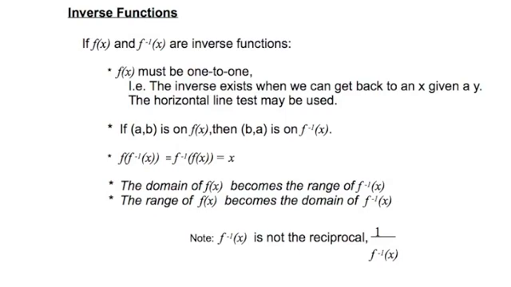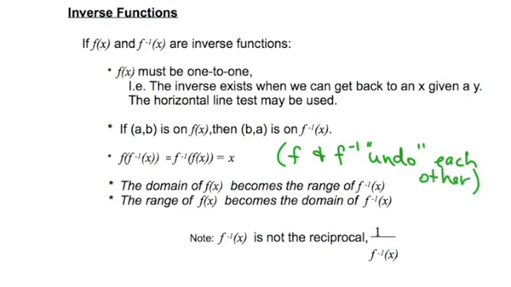If the point on f of x is (a, b), then I switch the coordinates and get a corresponding point on the curve f inverse. f of f inverse, the composition function, is the same as f inverse of f, and that gets me back to x. In other words, f and f inverse "undo each other." I'll put that in quotes just because that's not very fancy mathematical wording, but colloquially it makes sense. The domain of f of x is the range of f inverse, and vice versa. The range of f of x is the domain of f inverse.